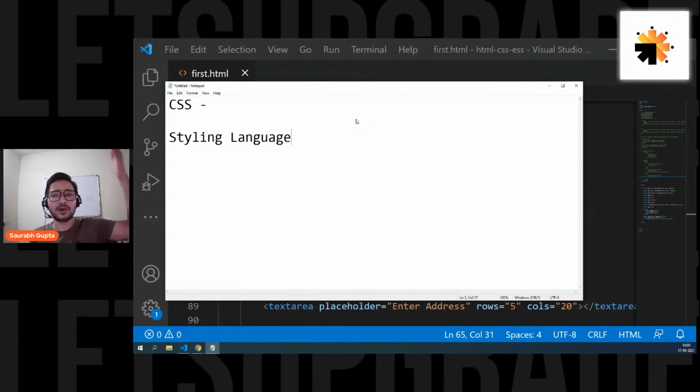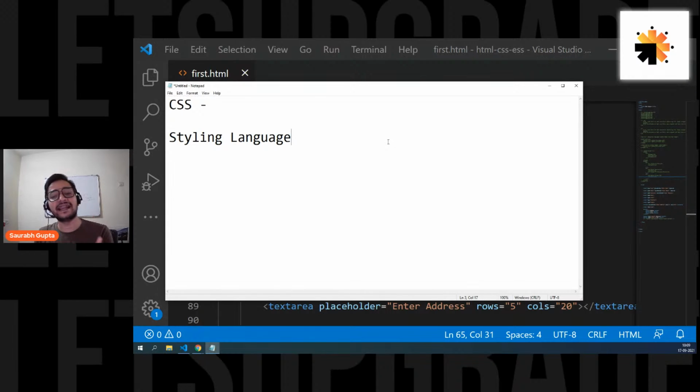When we start creating elements using HTML, on the left side they just get created. There is no styling, there is no arrangement. They don't look good. We create the elements, but they don't look good. So for all of that, we are going to use CSS, for sizing, for coloring, for arrangement, for alignment. Everything we're going to do with CSS. Is that clear? So that's what CSS is.